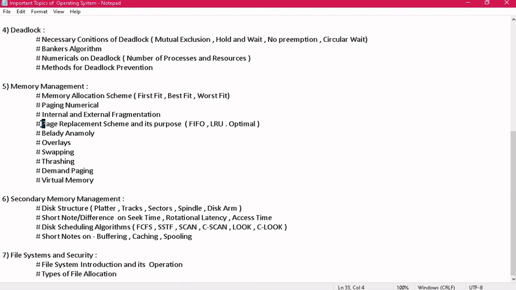Similarly, I just forgot to mention one point, like page replacement schemes. Again, there is less chance that you will get page replacement related to FIFO, though it used to come in earlier exams, but definitely there will be a chance that you will get a question from LRU and optimal. Fine. And from this question you can get any of the options.